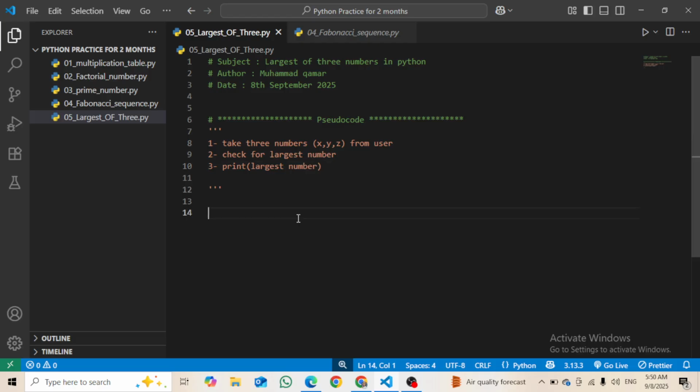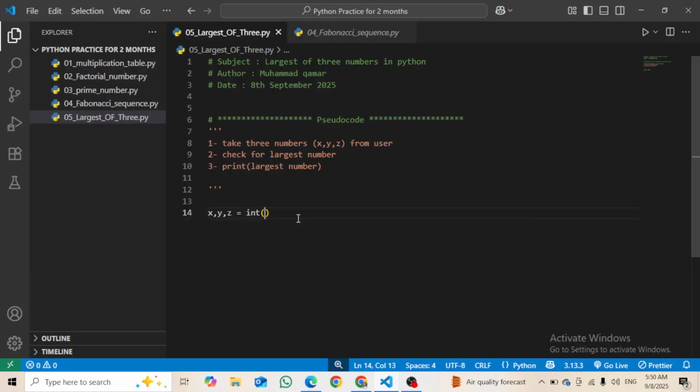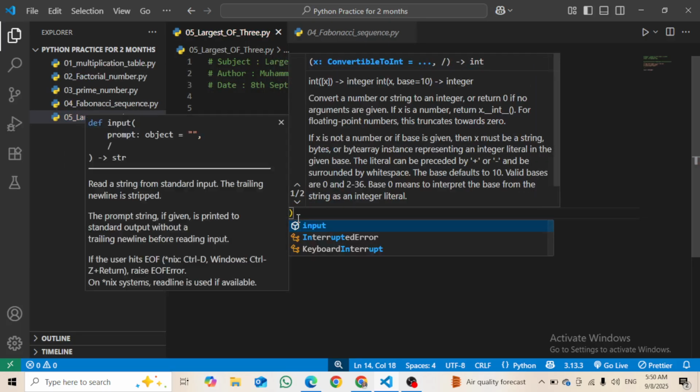Now let's just do it. I will say x, y and z, and inside it I am going to take input as an integer from the user.